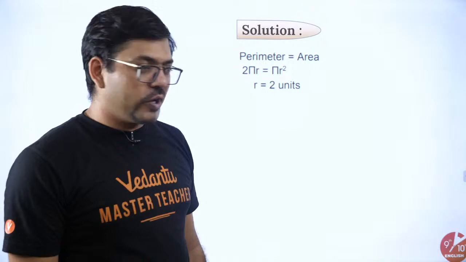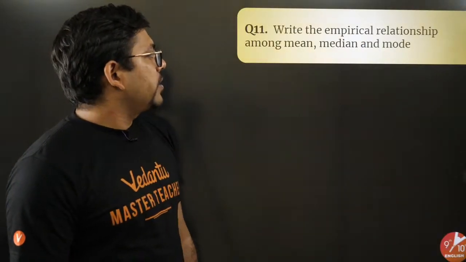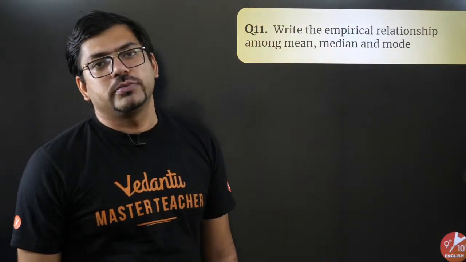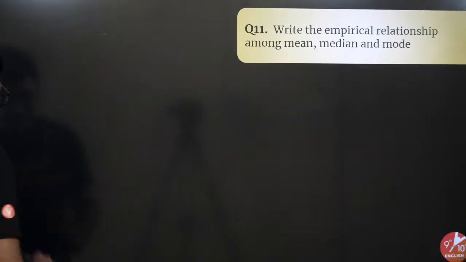Chalo. If you all got it, so radius is equal to 2. We got it. Let's move on. Write the empirical relationship among mean, median and mode. Do you remember this? I have not taught you this till now.